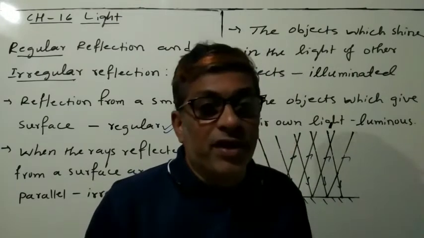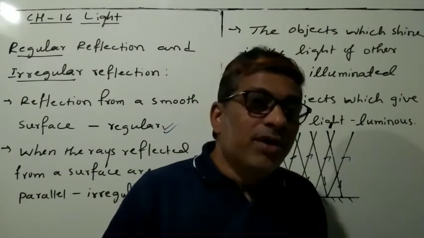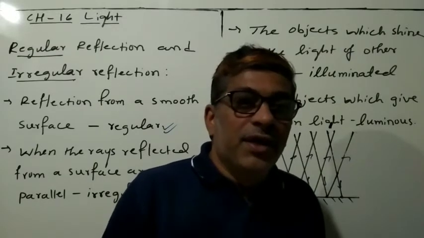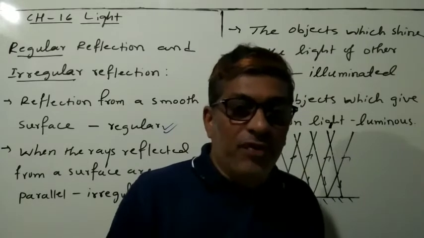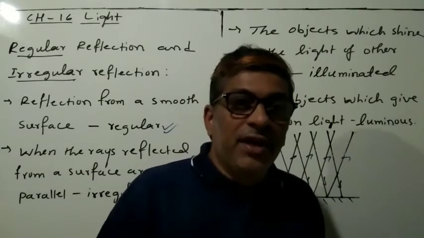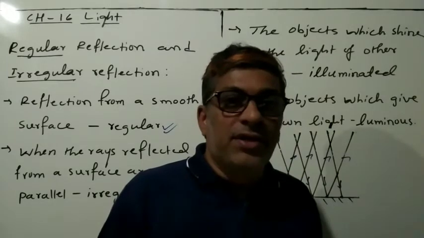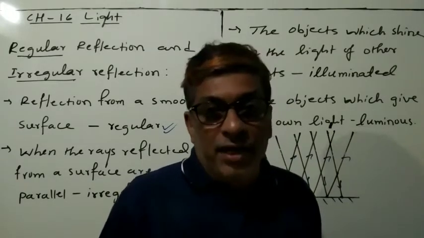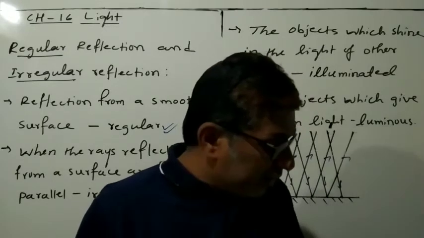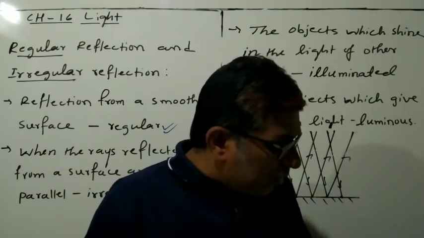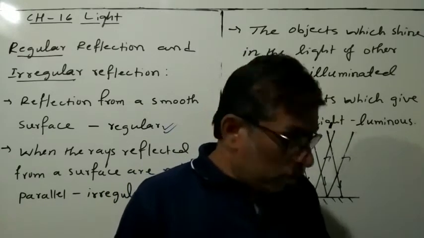Use the law of reflection. Here, everywhere you have to use the law of reflection. So what does the law of reflection say? The angle of incidence is equal to the angle of reflection. Then the incident ray, the normal and the reflected ray lie in the same plane. So these are the laws of reflection. Now observe whether the reflected rays are parallel to each other or not.